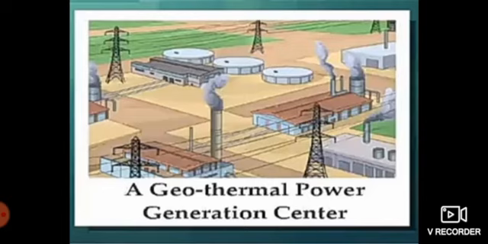By using the heat from the earth's interior, we are able to generate electricity. So we have learned energy resources can be used to undertake different kinds of power generation.